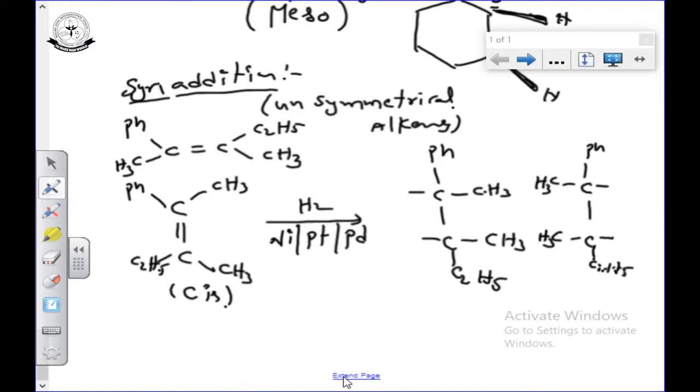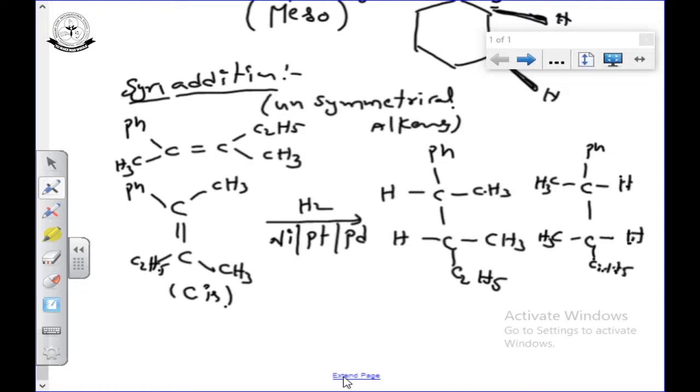Generally, what is the rule for syn addition? Where the gaps are present, they are only going to add the hydrogen. I am taking the cis isomer and adding like this. You can get compound 1 or compound 2.